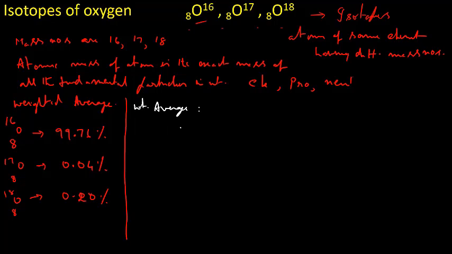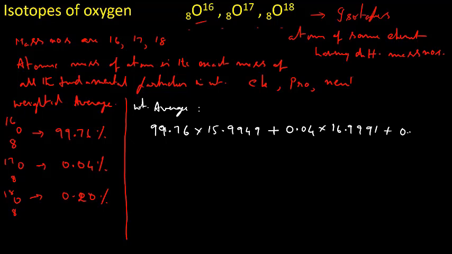How do we find weighted average? The first isotope is 99.76 into its atomic mass, 15.9949, plus the second isotope, the relative abundance is 0.04 into 16.9991, plus the relative abundance of the third isotope, that is O8-18, is 0.02 into 17.9991. So after calculating, we get